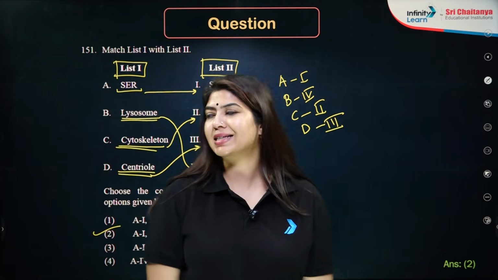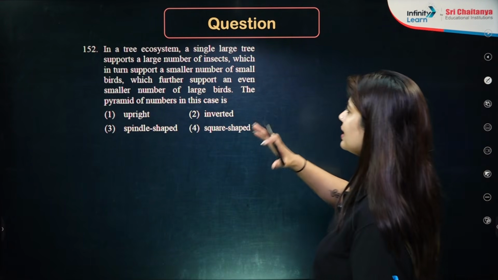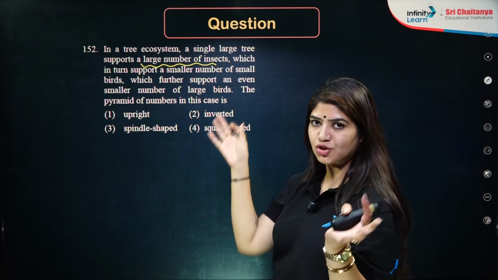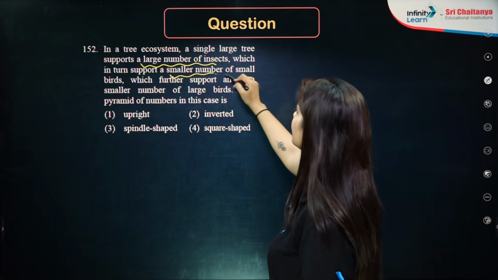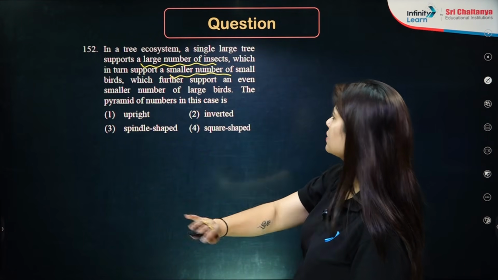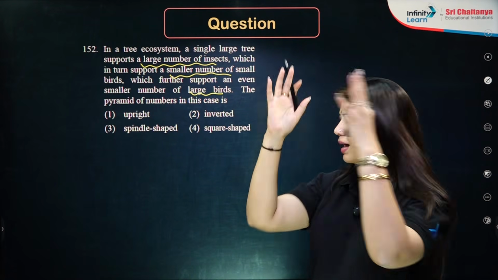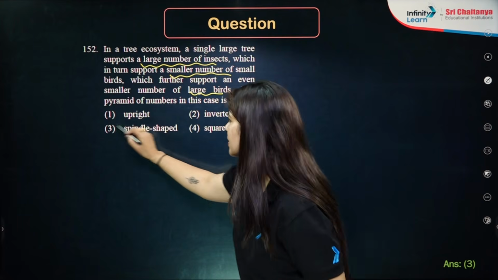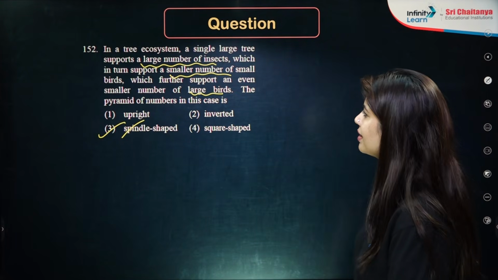Perfect. Next question is, in a tree ecosystem, a single large tree supports a large number of insects, which in turn supports a small number of small birds, which further supports an even smaller number of large birds. So we have large, small, and then small. What type of pyramid is this? It is a spindle-shaped pyramid. This is a typical example given in NCERT.